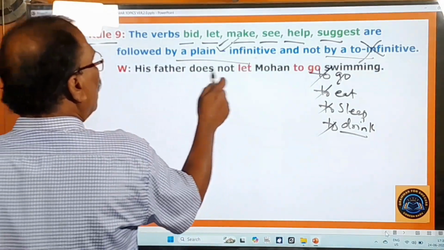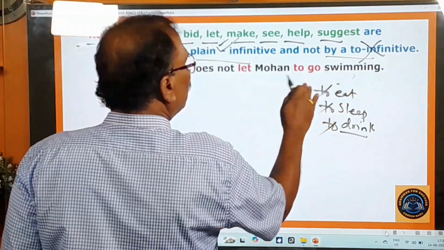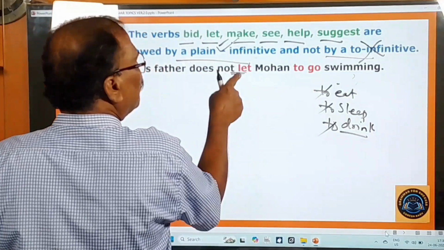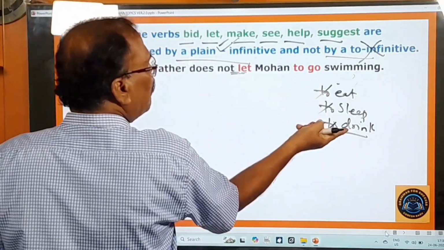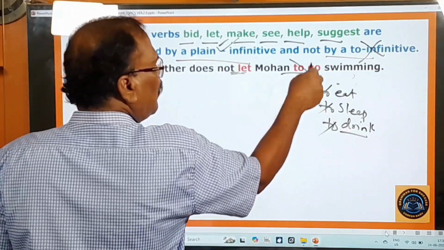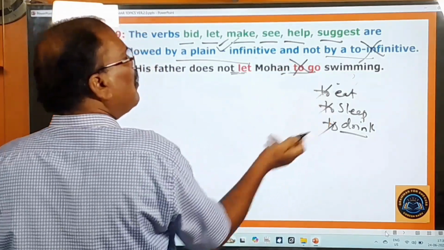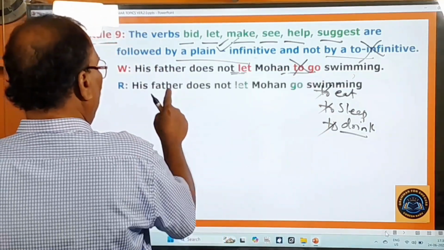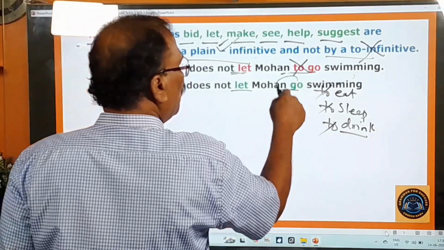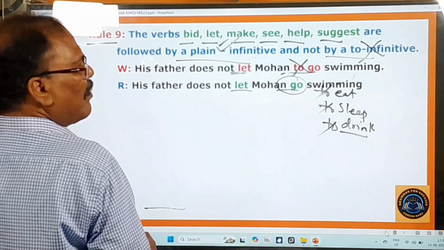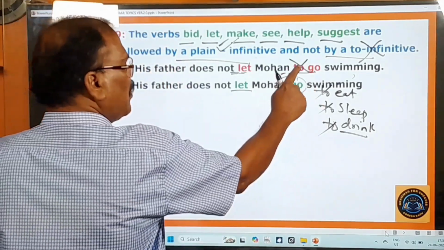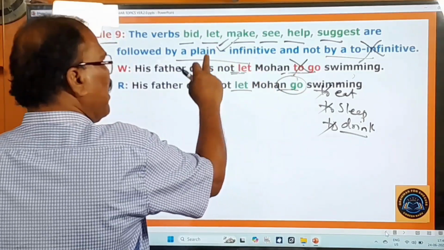And here you pay attention. His father does not let Mohan to go. Here let is the verb. After let, to infinitive should not be there. To infinitive is given here, therefore this is wrong. What should be there? Plain infinitive. Plain infinitive means without 'to'. His father does not let Mohan go. Are you following me? To go is a to infinitive, and now go is a plain infinitive, right?